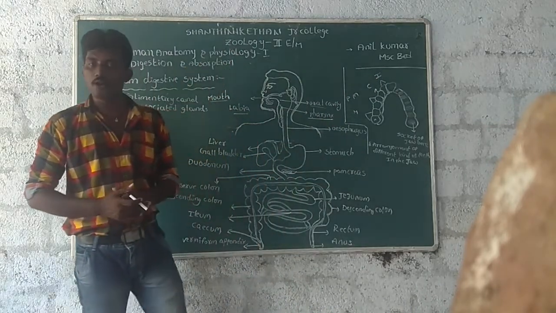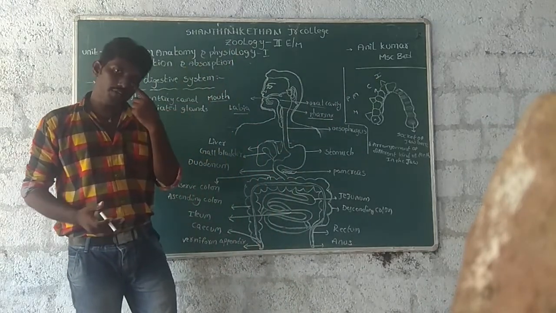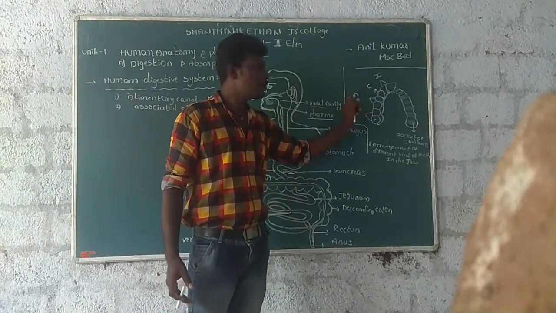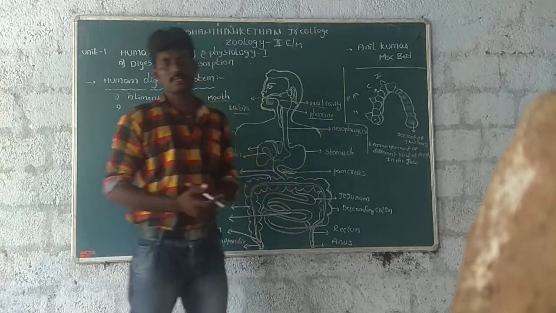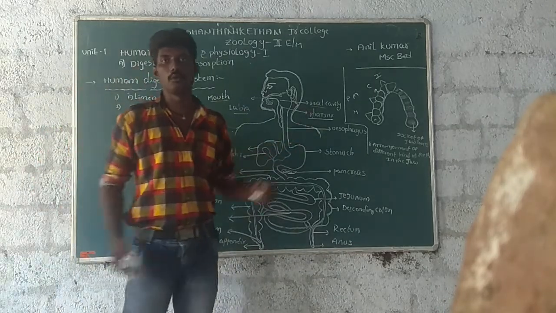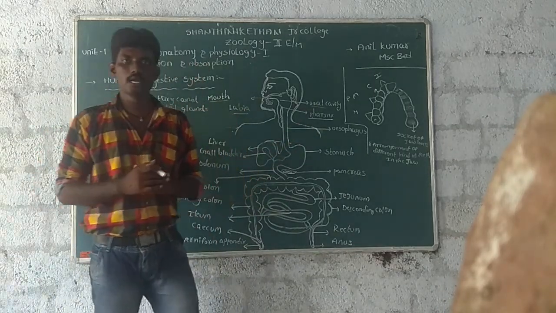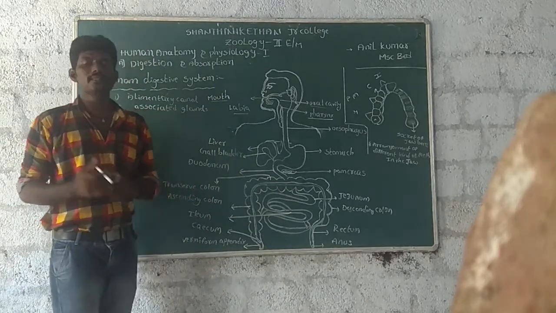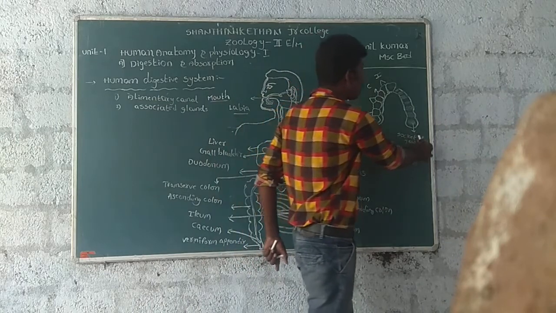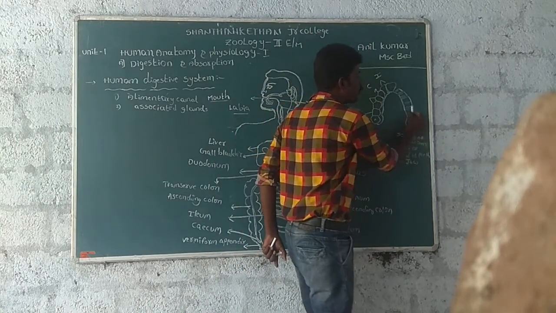Different types of teeth present. The different types of teeth are incisors, canines, premolars and molars. These four different types of teeth are present in the jawbones. Now, in human beings, the teeth are embedded into the socket of the jawbone.